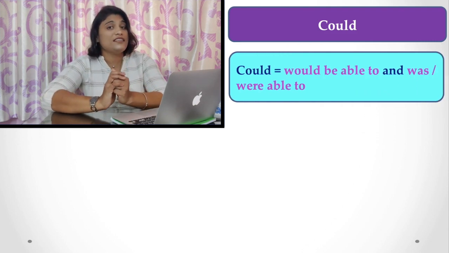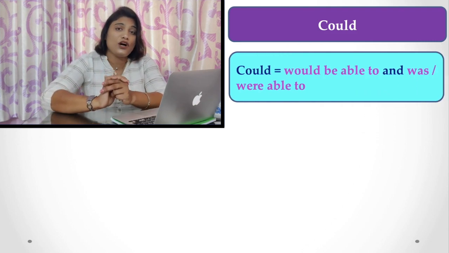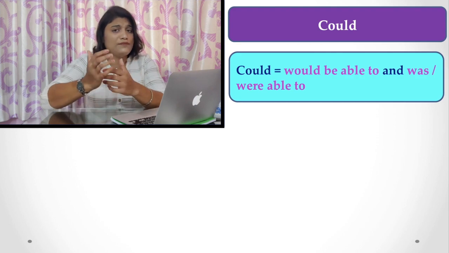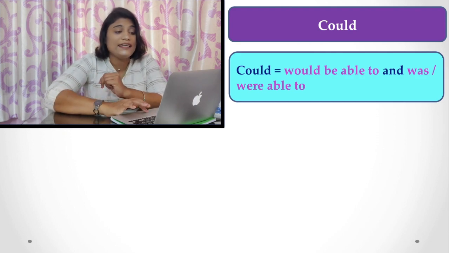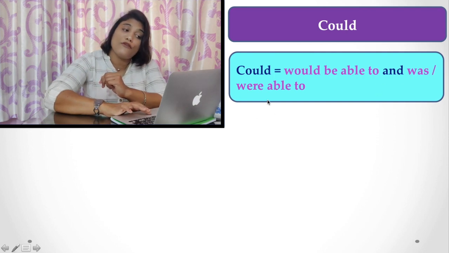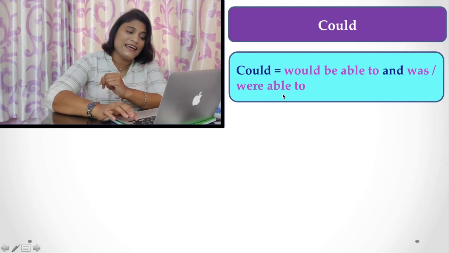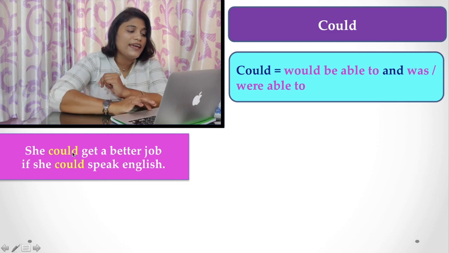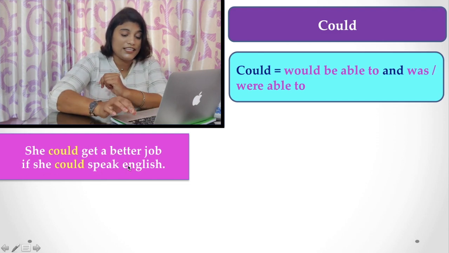Now, could is used in two types of situations. That is, could can be used for "would be able to", and "was or were able to". Let's see the examples. "She could get a better job if she could speak English."